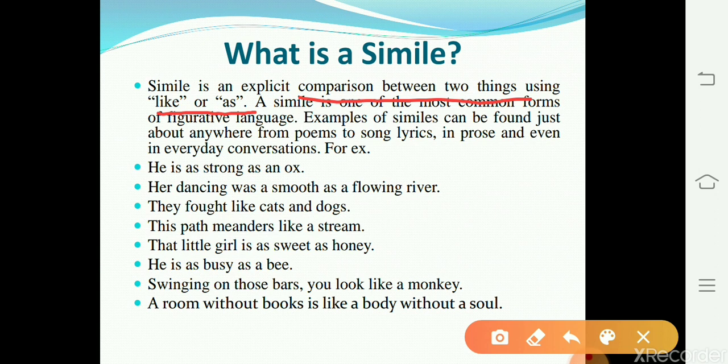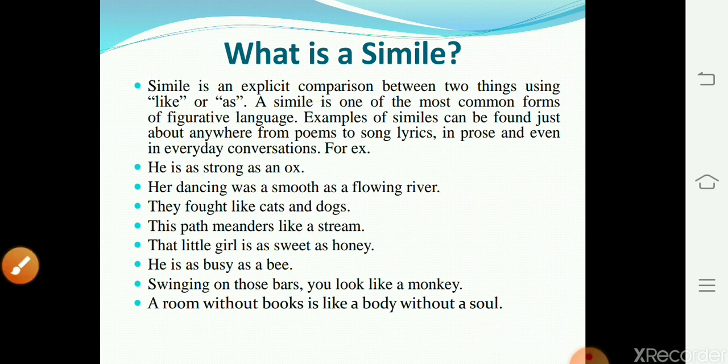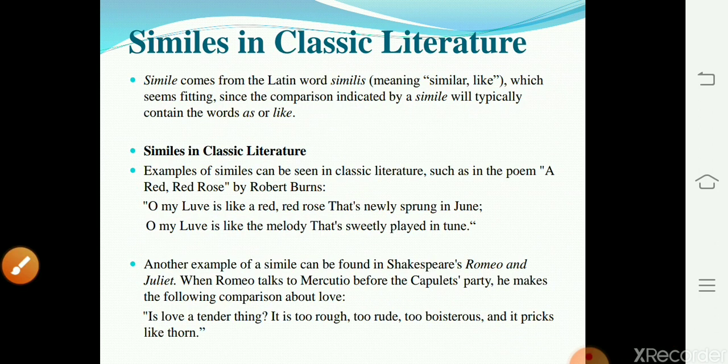A room without a book is like a body without a soul. A very beautiful comparison which conveys that every body has a soul inside it which breathes and lives. Without this soul, a body is as good as dead. In the same way, books are the life and soul of a room. They let you dream and make you soar high.